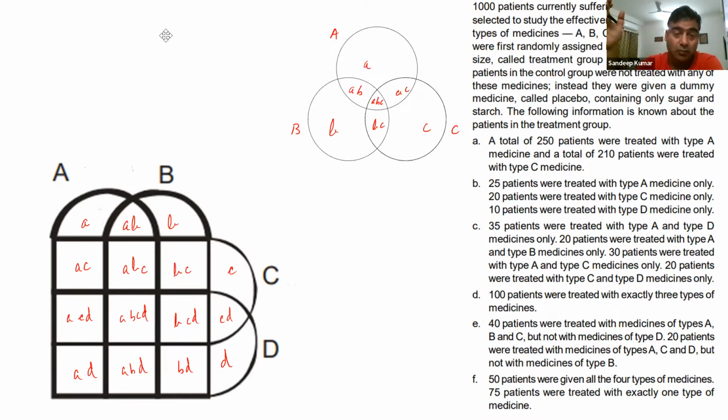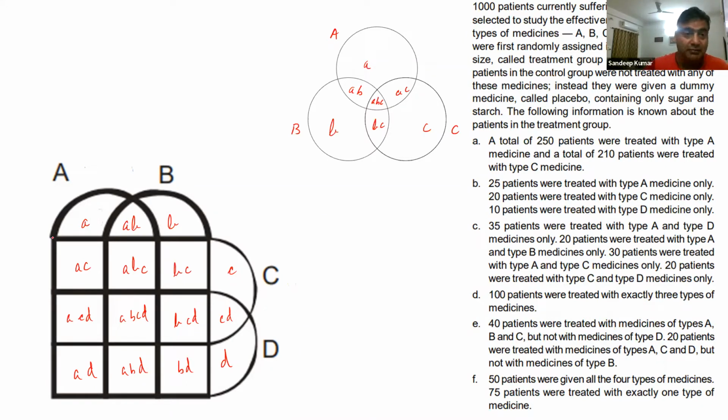Both of them have been divided equally into 2 distinct groups. So we have 500 patients in the treatment group and 500 patients in the control group. This ABCD represents the 500 patients in the treatment group.